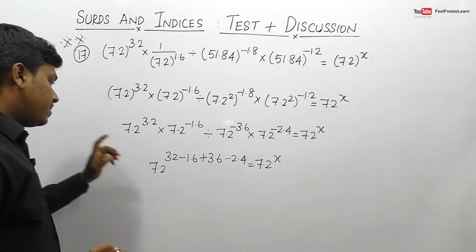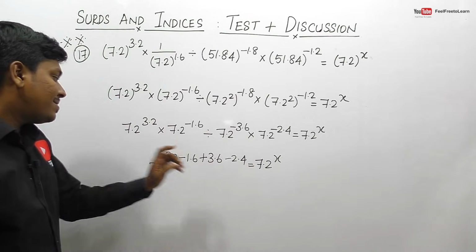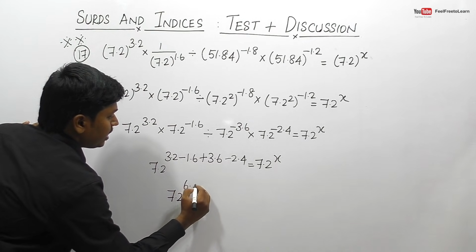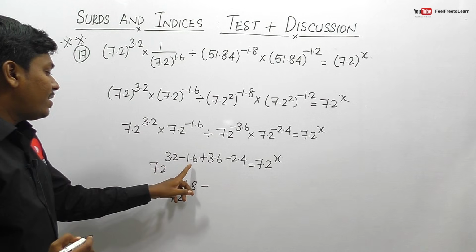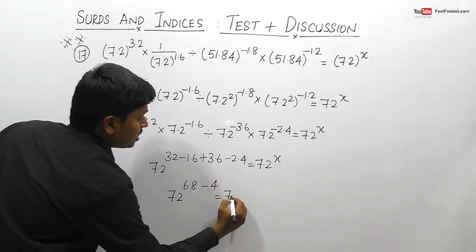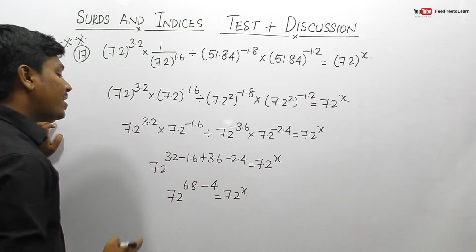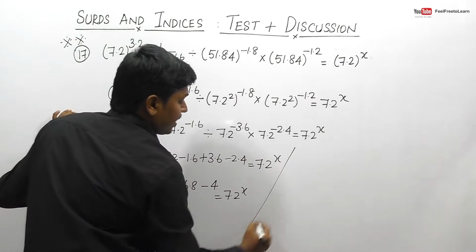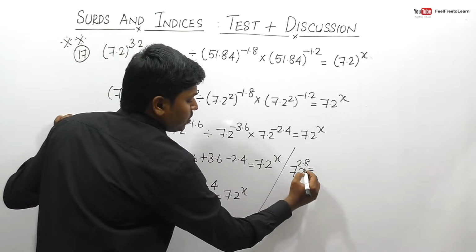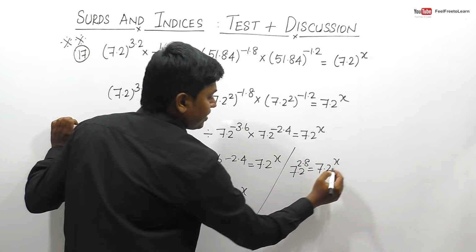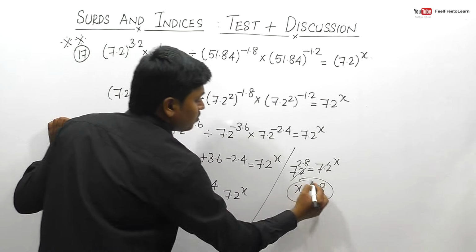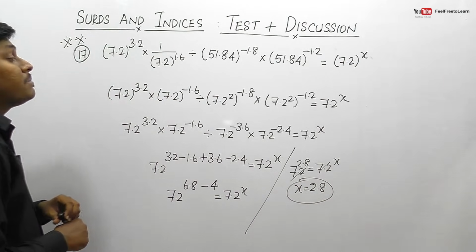So friends, I think 3.2 plus 3.6 will be 6.8, right? So this can be done as 6.8. So minus of 1.6 minus 2.8 will be 4. So is equal to 7.2 power x. I think 6.8 minus 4 will be 2.8. So finally 7.2 power 2.8 will be 7.2 power x. I think we can cancel 7.2. So finally we got an answer, that is x is equal to 2.8. That is for question number 17.